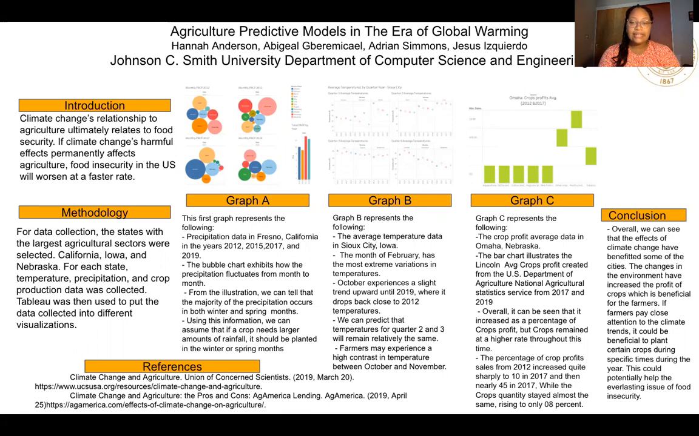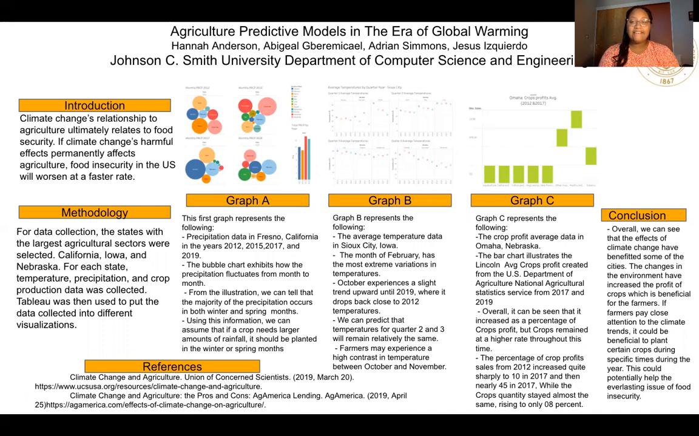Overall, it can be seen that crop profit increased, but crops remained at a higher rate throughout this time. The percentage of crop profit sales from 2012 increased quite sharply to 10 in 2017, and then nearly 45 also in 2017, while the crop's quantity stayed almost the same, rising to only 8%.